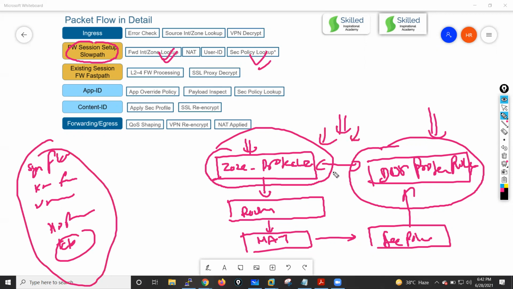So the job of both of them is similar, but to reach the DoS protection match, your packet will go through your routing engine, then NAT engine, then security policy engine, and then the DoS protection rules will come. If you have a zone protection profile, it hits here and blocks the packet here. So zone protection is a less CPU intensive job, but DoS protection is a more CPU intensive job. That's the major difference between both of them.